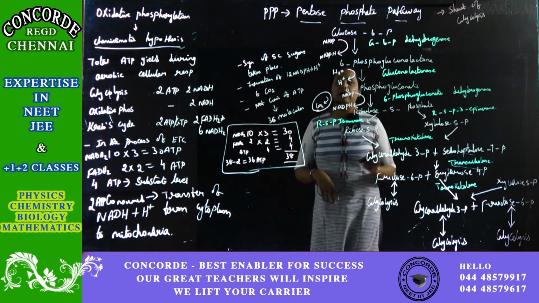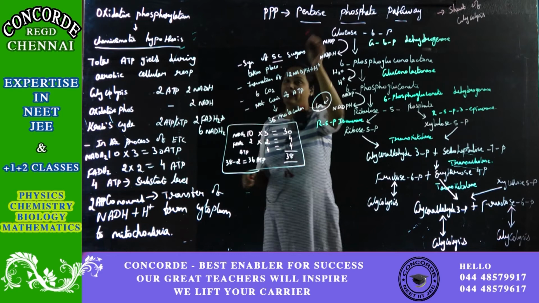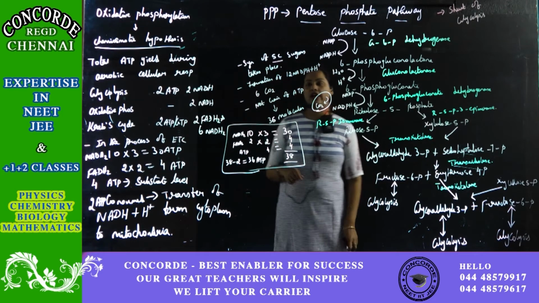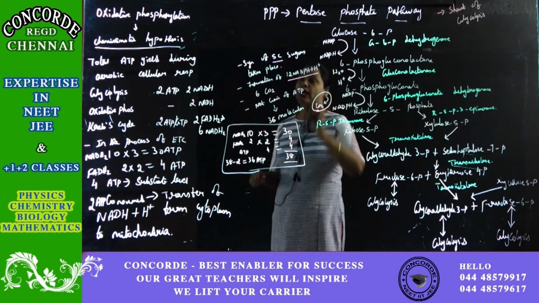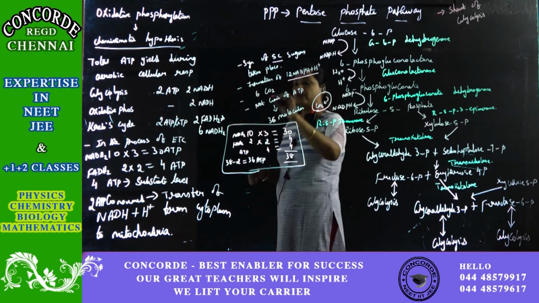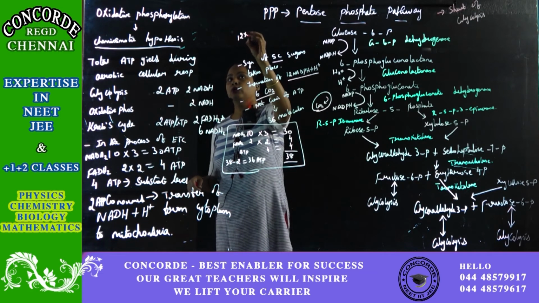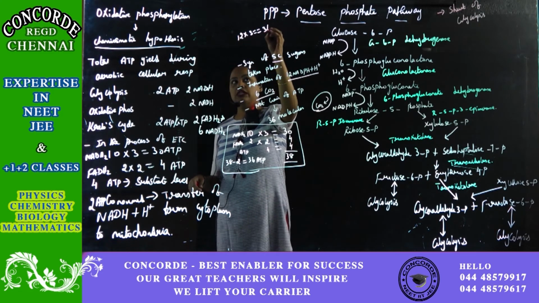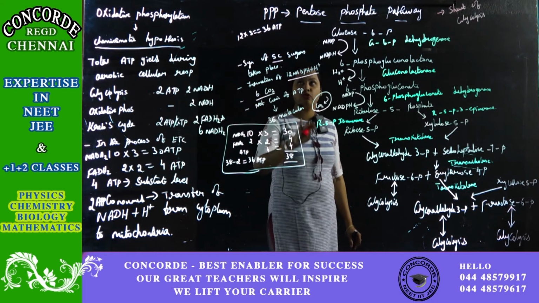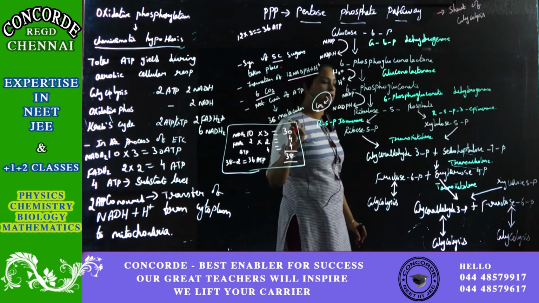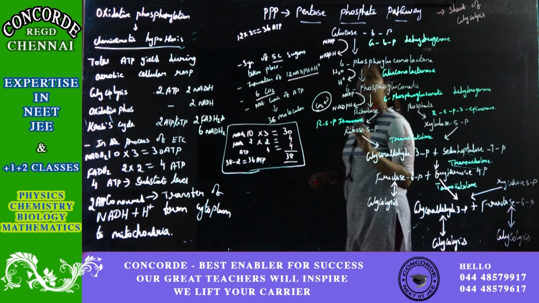At the end of the pentose phosphate pathway, 5 carbon sugars will be produced, because pentose is 5 carbon sugars. Overall it will produce 12 NADPH, apart from that 6 carbon dioxide. So 12 NADPH, each equal to 3 ATP, gives 36 ATP molecules. So the net gain of ATP from the pentose phosphate pathway is 36 ATP molecules. With this, we have completed the pentose phosphate pathway.